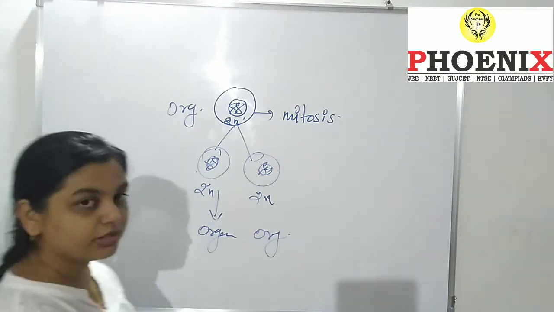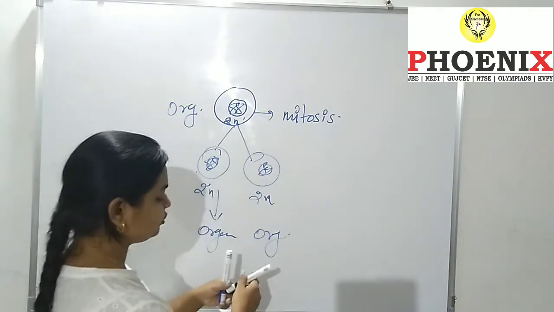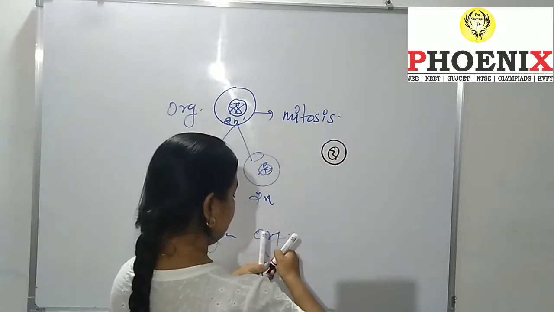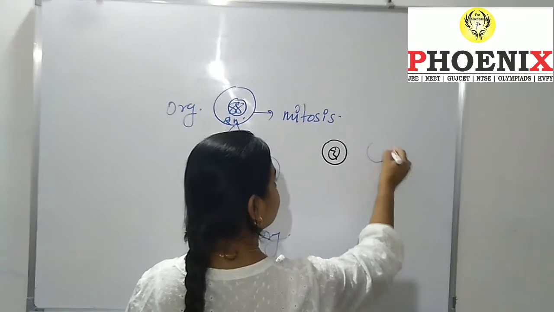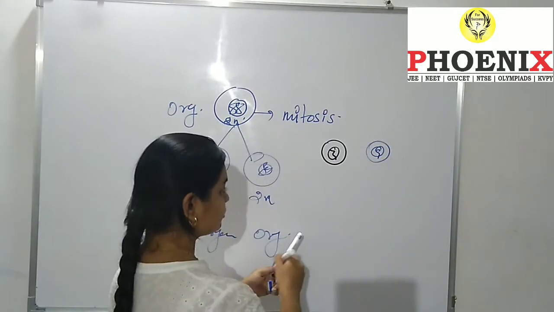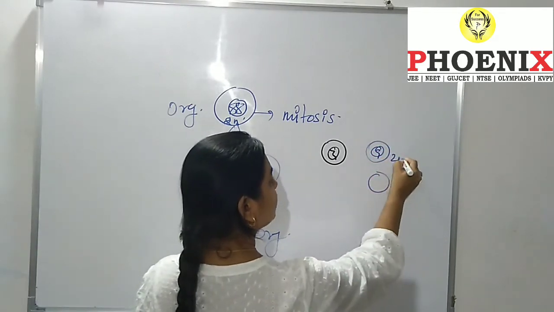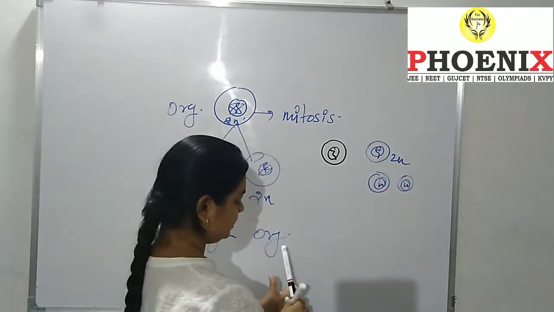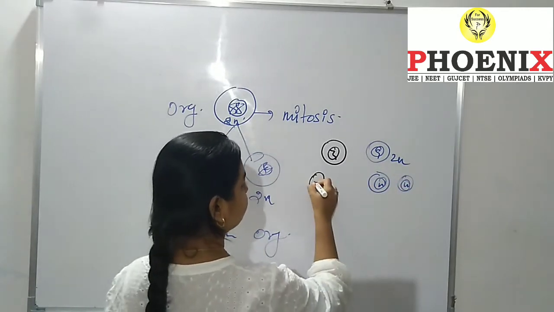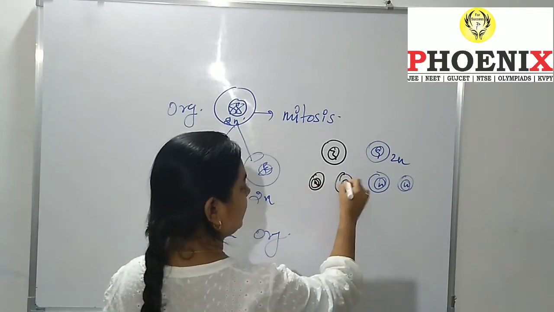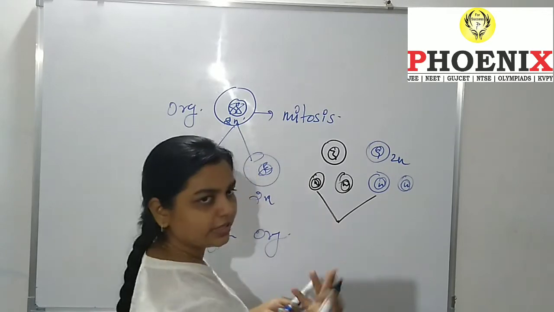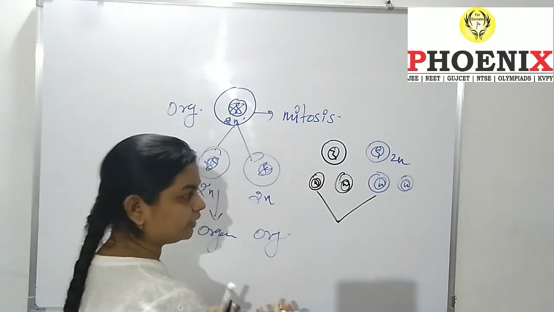But if it is sexual reproduction, what is going to happen is, for example, this is the mother cell and this is the father cell. If it is 2n in number, it will become n in number, n and n. Got the point? And same here, n, n. Now any of the n is going to get fertilized together.